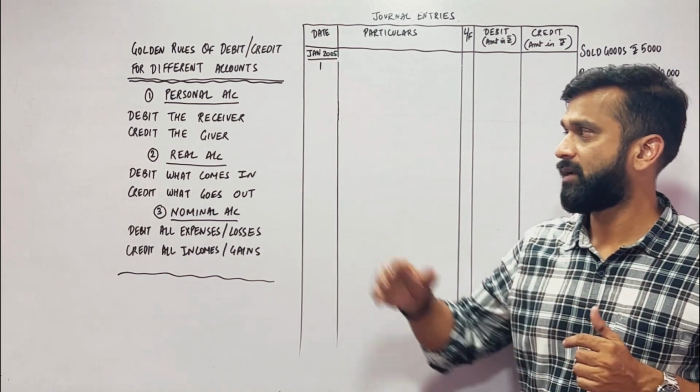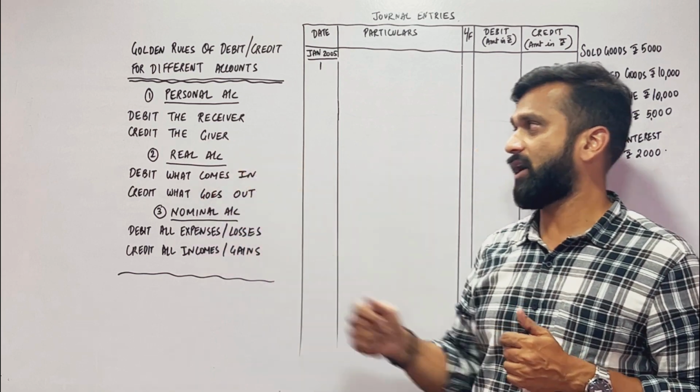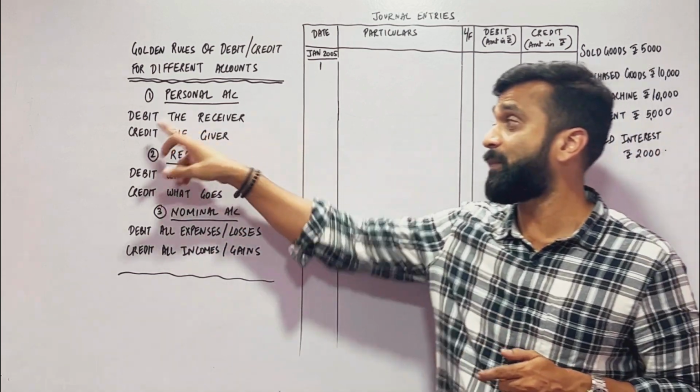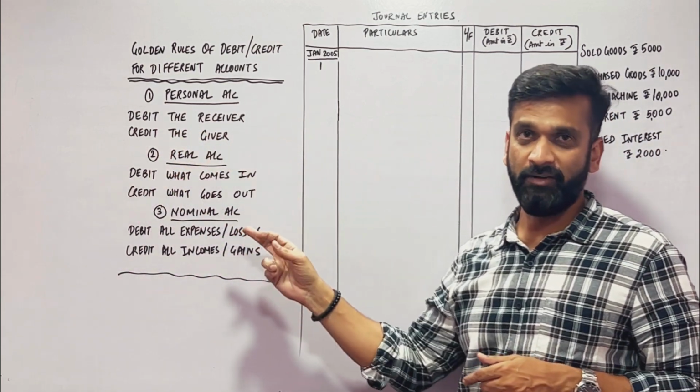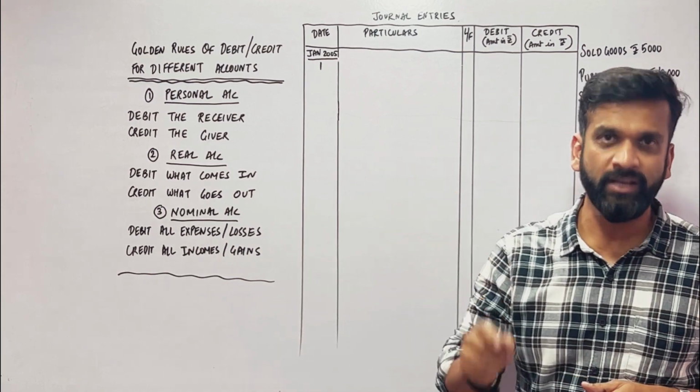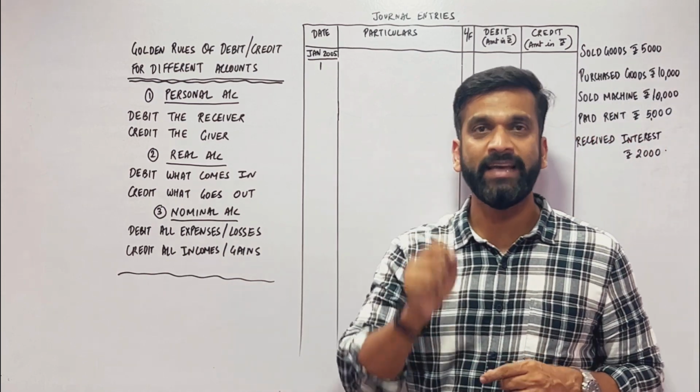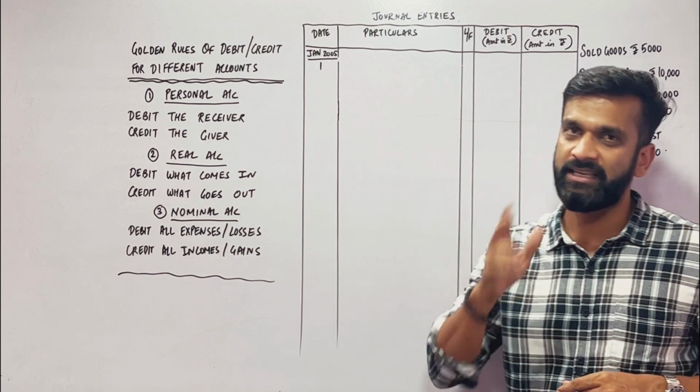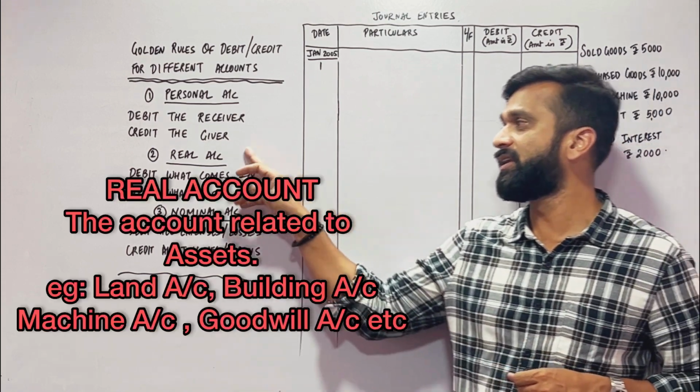Next account is the real account. The rule of personal account is: debit the receiver, credit the giver. The next is the real account.